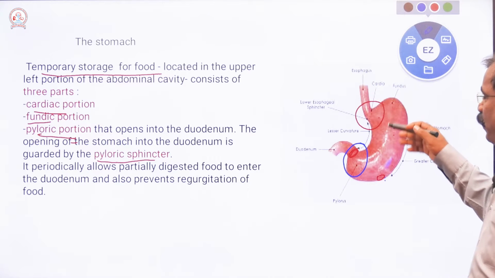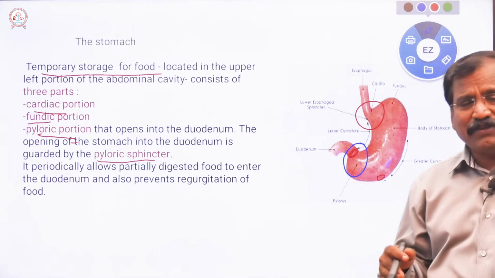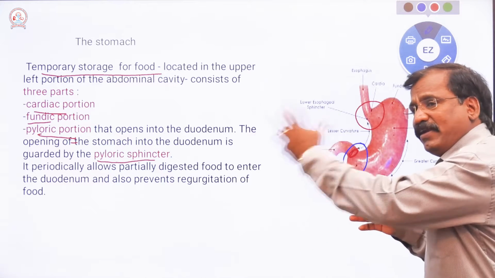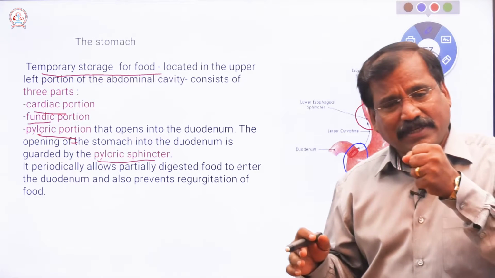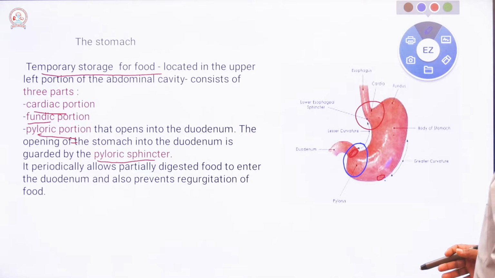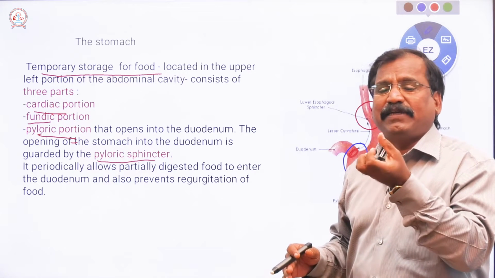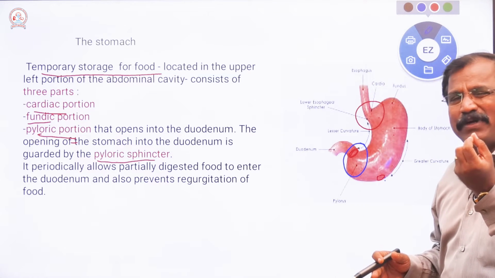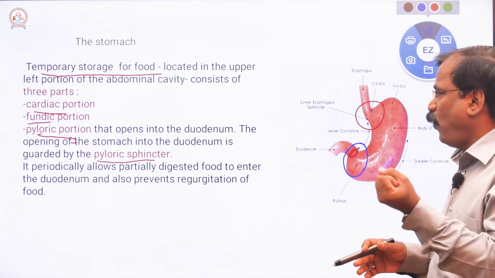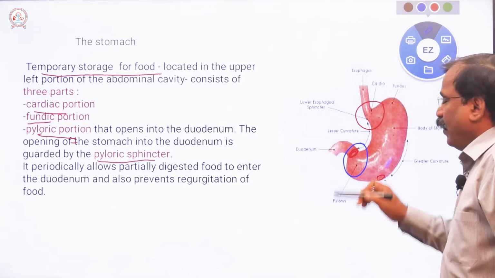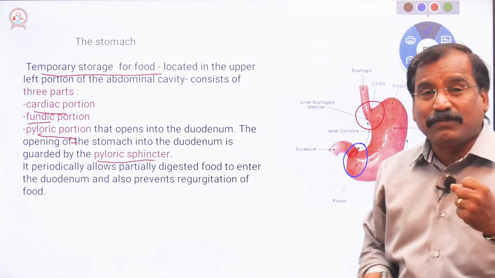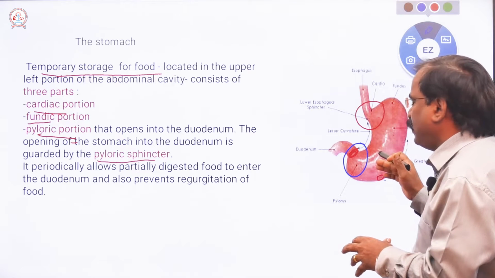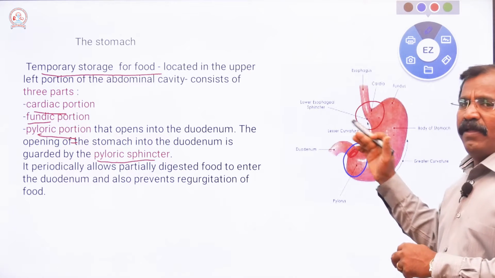Where the esophagus joins with the stomach, there is a sphincter, that is the cardiac sphincter. Similarly, from the pyloric region, where the small intestine arises, in that junction also there is a sphincter. Sphincter means surukkuthasai. It's a valve that controls the passage of substances, that regulates the flow of the substance. Here it is called the pyloric sphincter. That regulates the partly digested food from the stomach that goes to the small intestine.